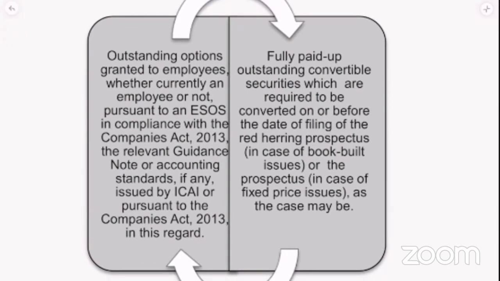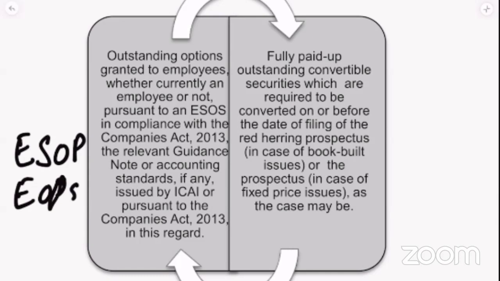Outstanding options granted to employees, whether currently an employee or not, pursuant to any employee stock option scheme as per the Companies Act, and the relevant guidance note or accounting standards, if any, issued by ICAI pursuant to the Companies Act in this regard. So outstanding options will not come into picture.